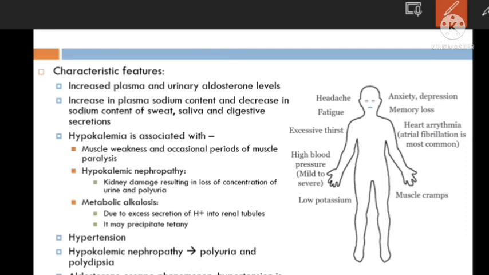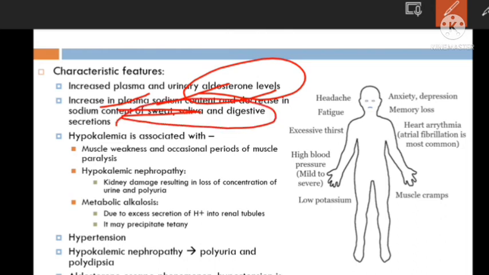You can see here, first of all, there is an increase in the aldosterone level, plasma as well as urine aldosterone level increases. Second thing, this aldosterone increases water and sodium reabsorption, for sodium and followed by water reabsorption. So there is an increase in the plasma sodium and water level, and decreased excretion of sodium in sweat as well as saliva